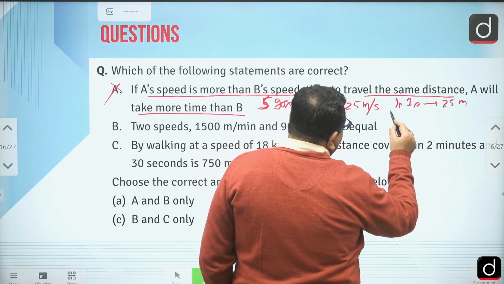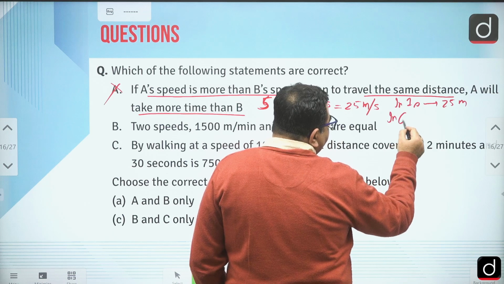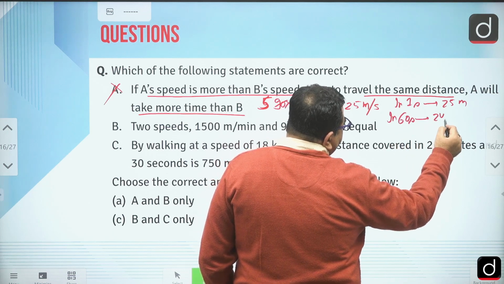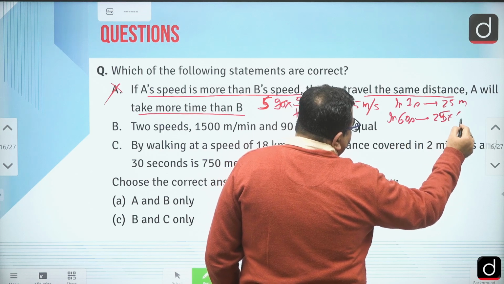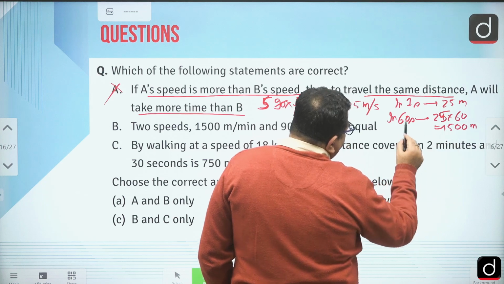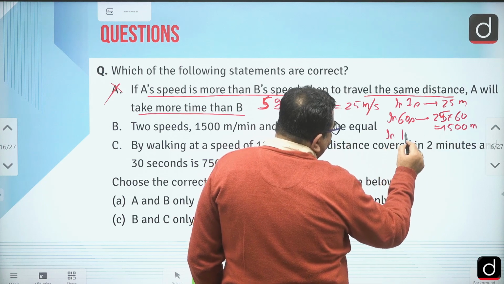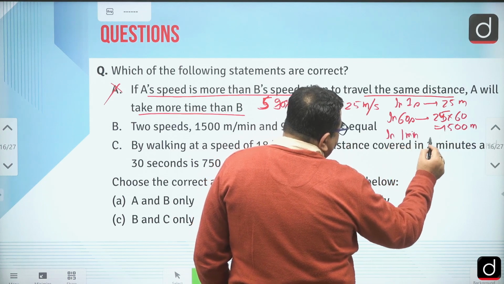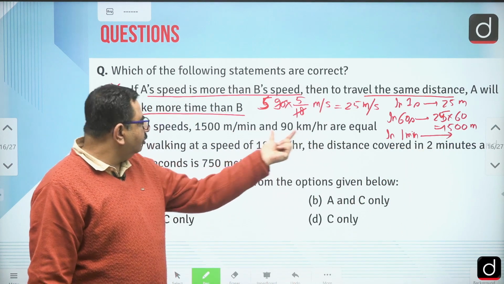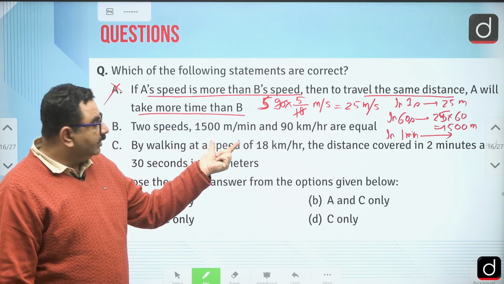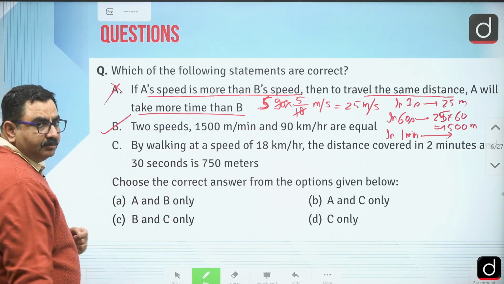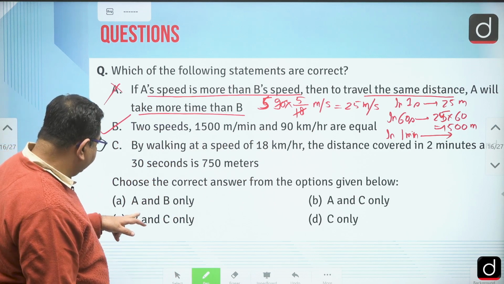In 60 seconds, how many meters will it move? 25 into 60, that is 1500 meters, and 60 seconds means 1 minute. So this speed is also equivalent to 1500 meters per minute. So the second statement, B, is correct.